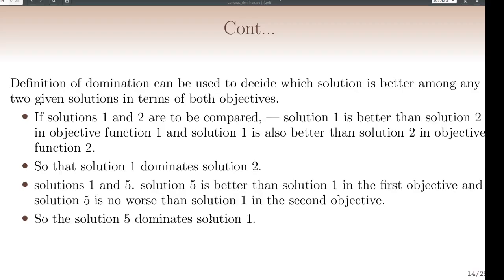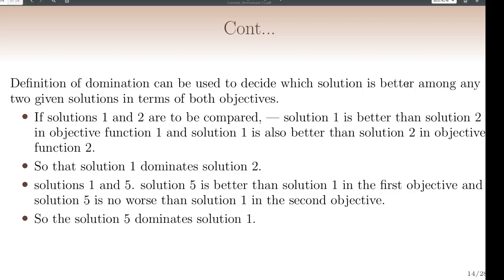So we can discuss the definition of domination based on this example. Domination can be used to decide which solution is better among the 5 different solutions.